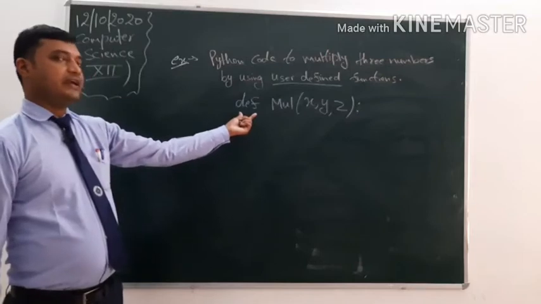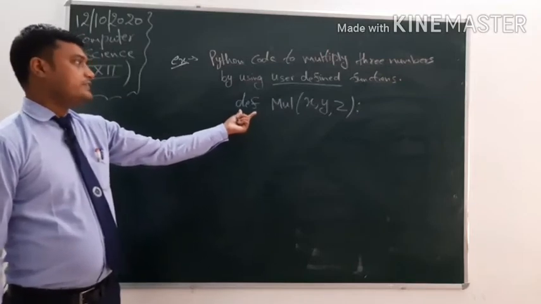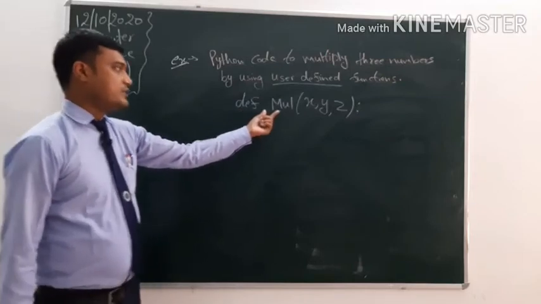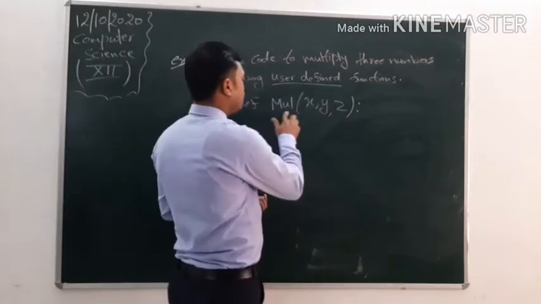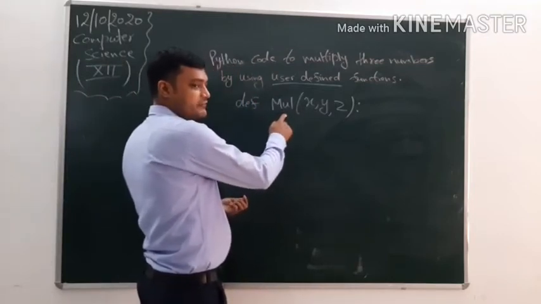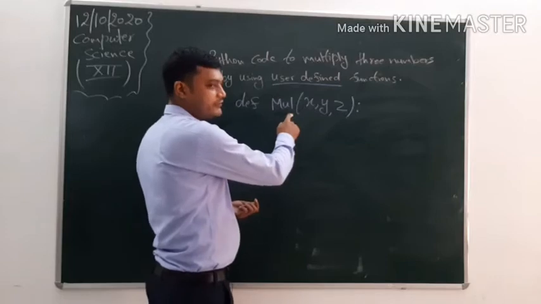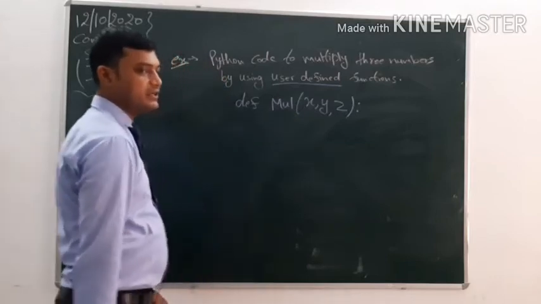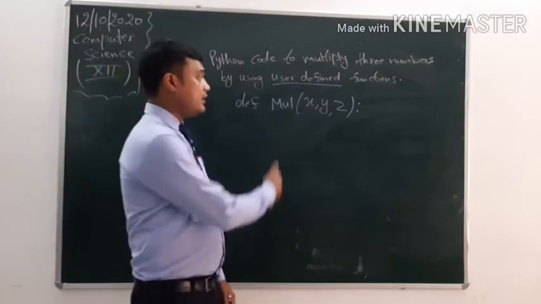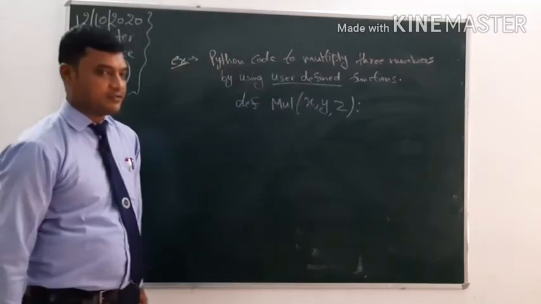Def is the keyword which is used for defining the function. Mul is the function name which is defined by the user. This is a user defined function. We can keep any name here. Clear?